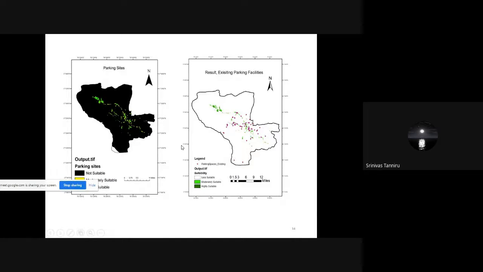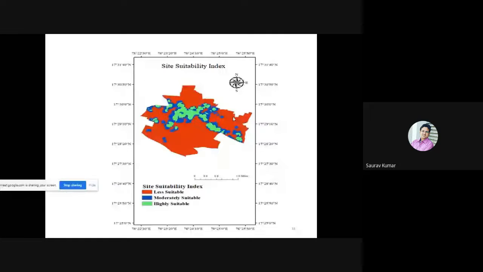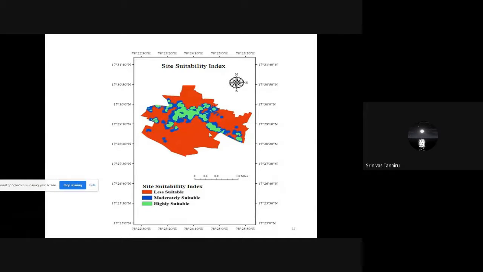So this map indicates that, before going to the Kukatpalli area, we did a core study for the entire Hyderabad for selecting all those criteria. When we compared with the existing parking site facilities and the obtained parking site facilities, we can see there is a lot of difference at certain places. This indicates the parking site facilities that are present now are not designed in a systematic fashion. So we finally moved to the site, and finally we have developed the parking site suitability index for the Kukatpalli region in this particular fashion.